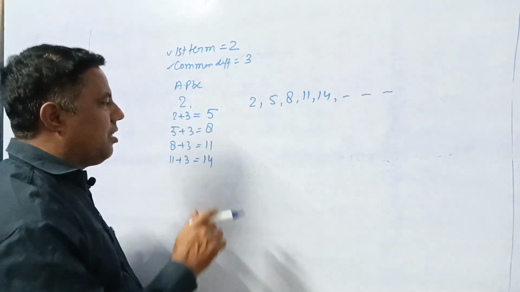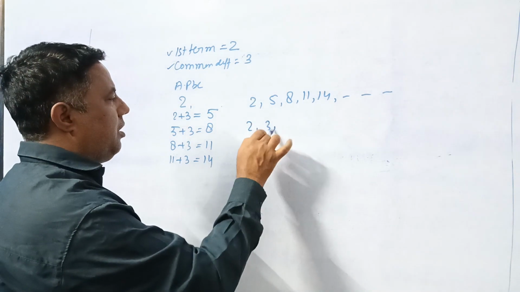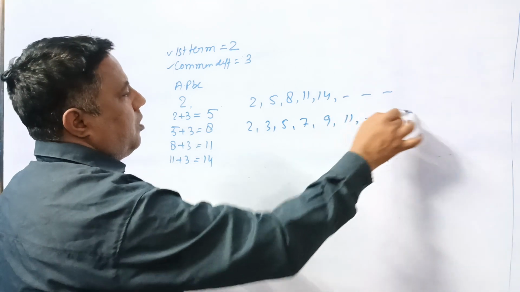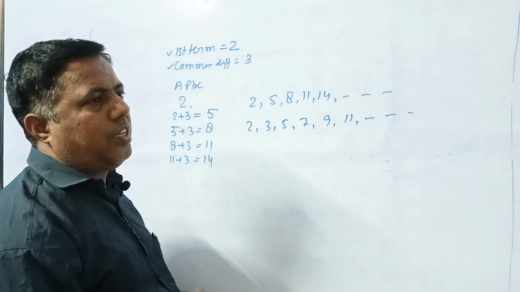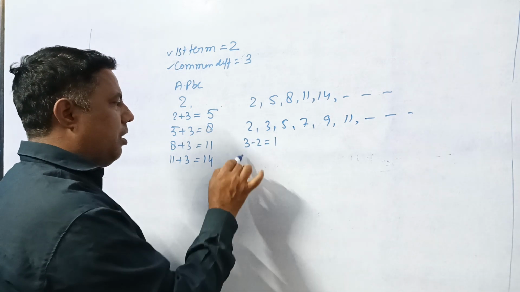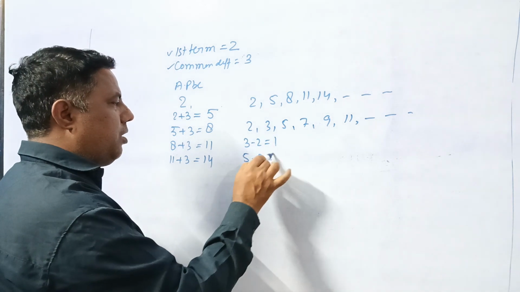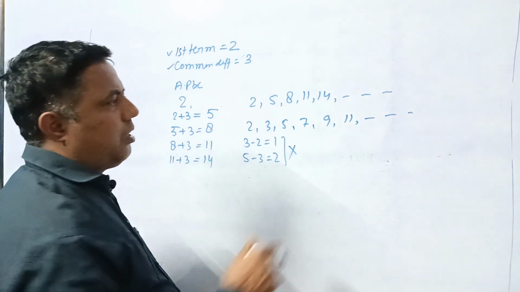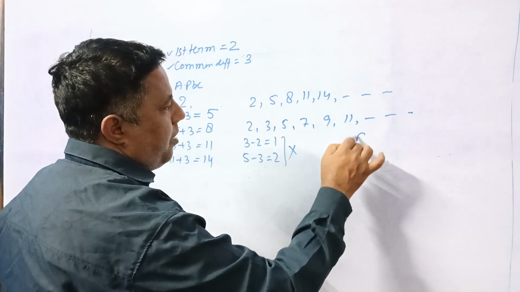Let us suppose the series is given as 2, 3, 5, 7, 9, 11 and so on. We need to determine whether it is an AP or not. So 3 minus 2 gives us 1, but 5 minus 3 gives us 2. Both are not equal to each other. We can say it is not an AP.